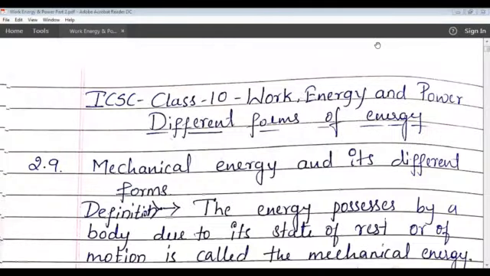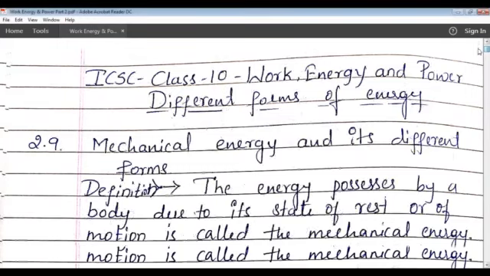This is Priyanka Upadhyay, a physics teacher, and today we are going to learn the second part from ICSE class 10 Work, Energy, and Power. The second part is different forms of energy. In this, we are going to learn about mechanical energy and its different forms.